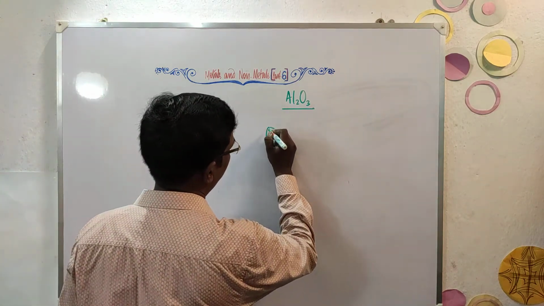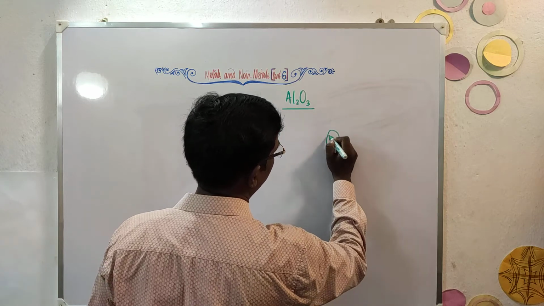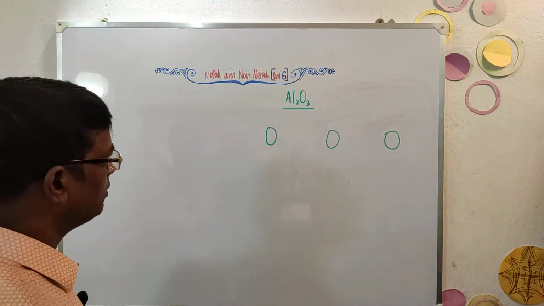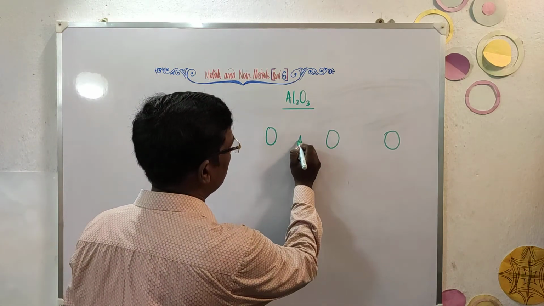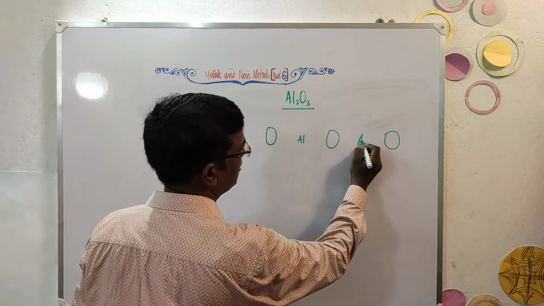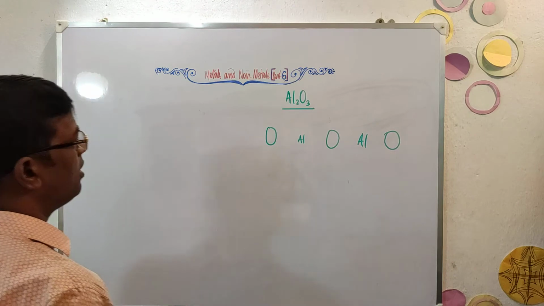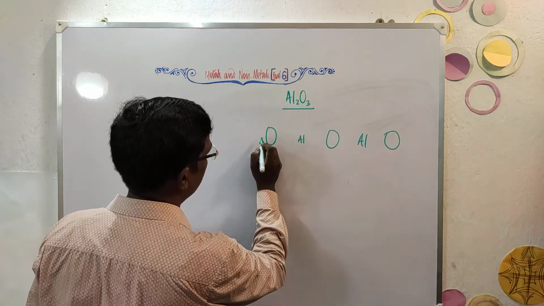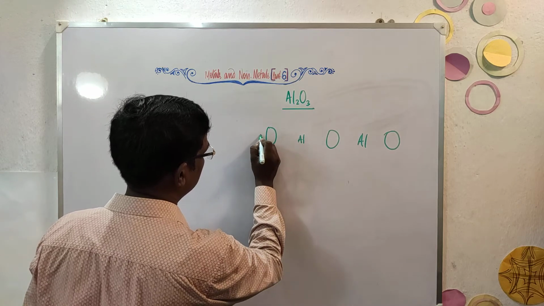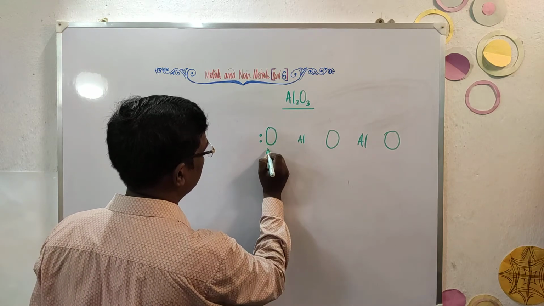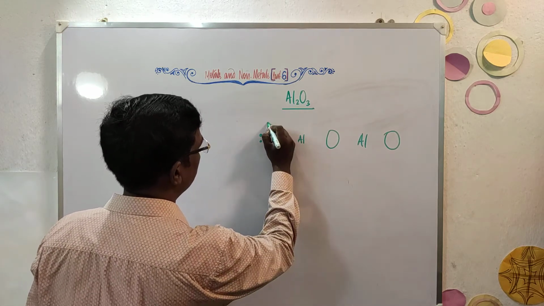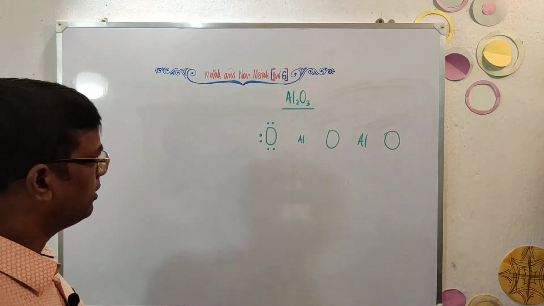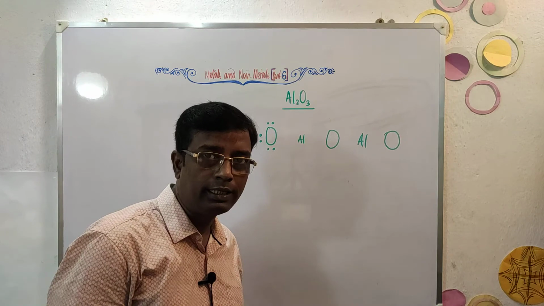Take oxygen first in alternate places at reasonable distance from each other, then draw aluminium in between, and oxygen has how many electrons in the valence shell? 6 electrons in the valence shell, because the atomic number of oxygen is 8.